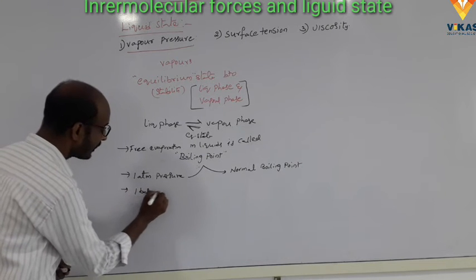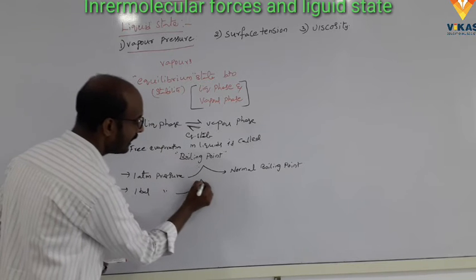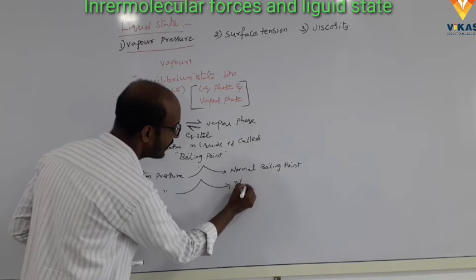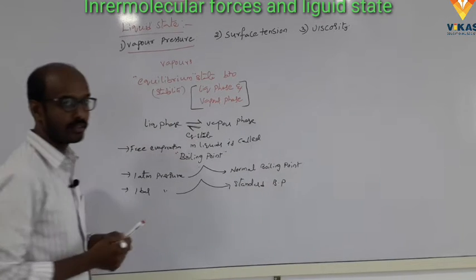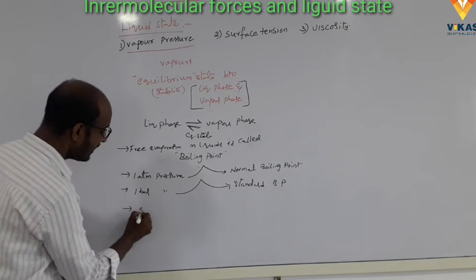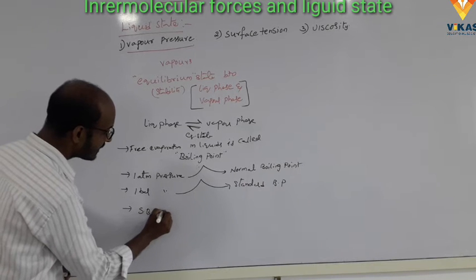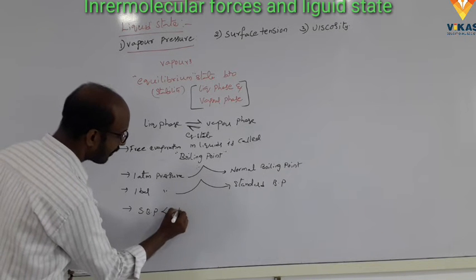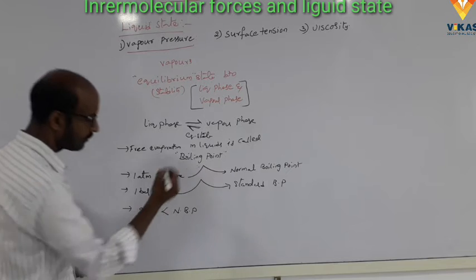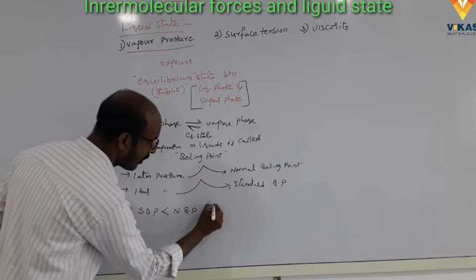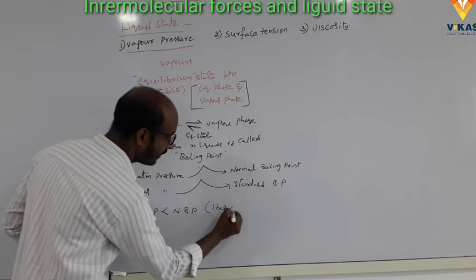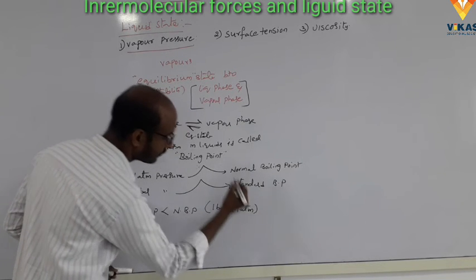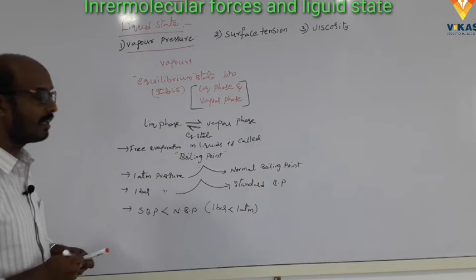One bar pressure of the boiling point is called standard boiling point. Here the standard boiling point is slightly less than that of the normal boiling point. Means 1 bar is less than 1 atmosphere.